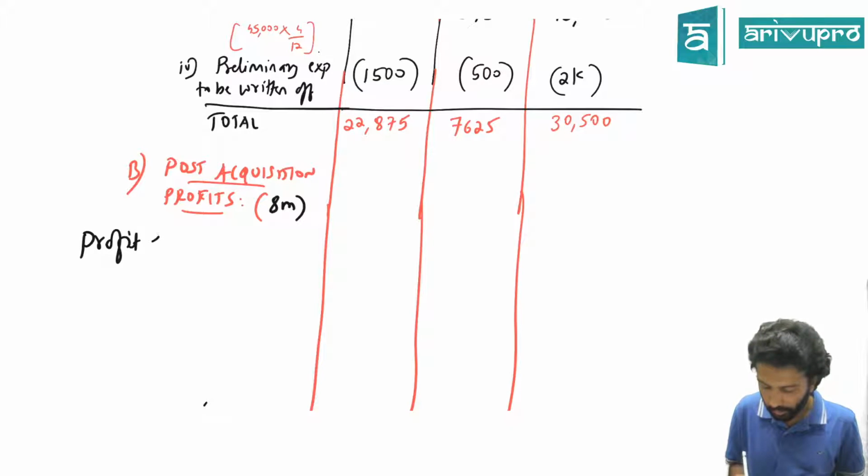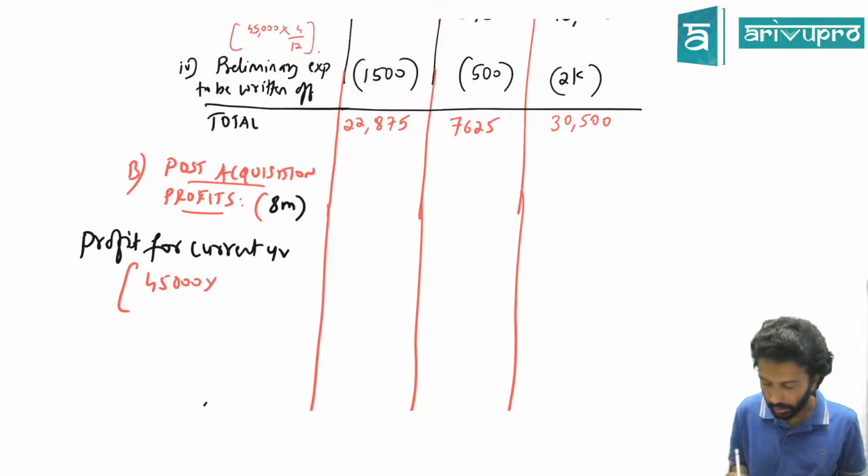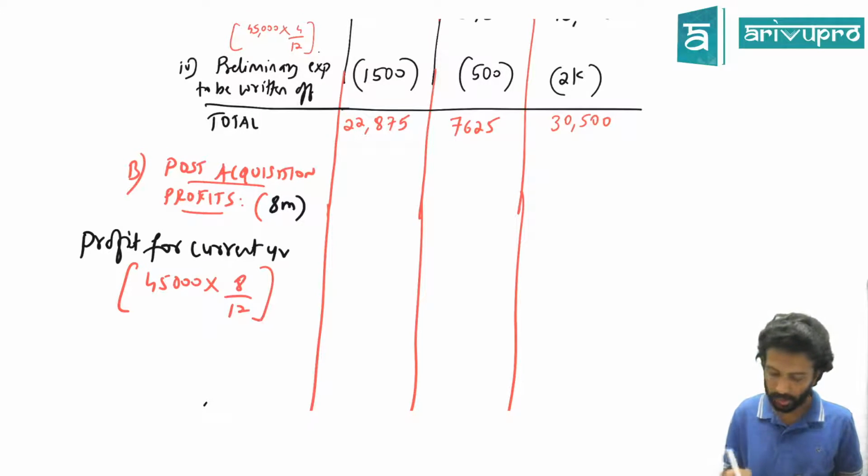So profit for the current year calculation will be 45,000 into 8 divided by 12. How much will that number be?